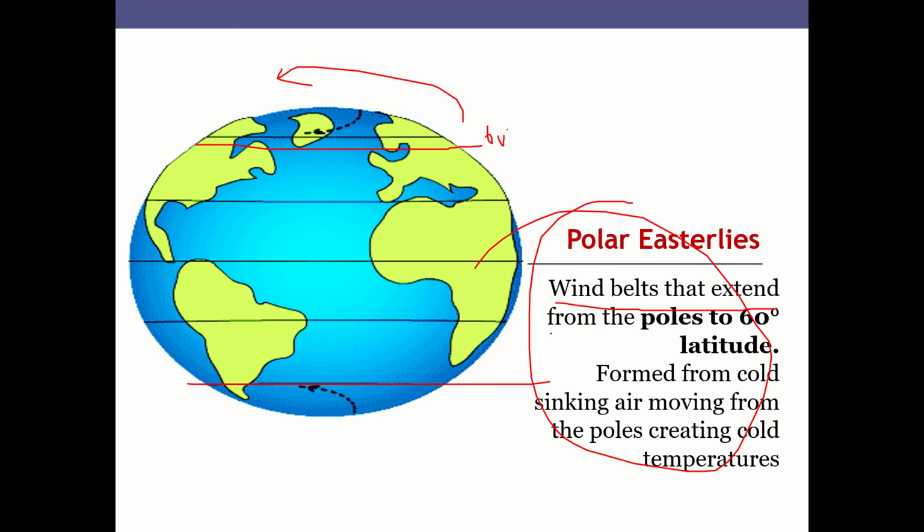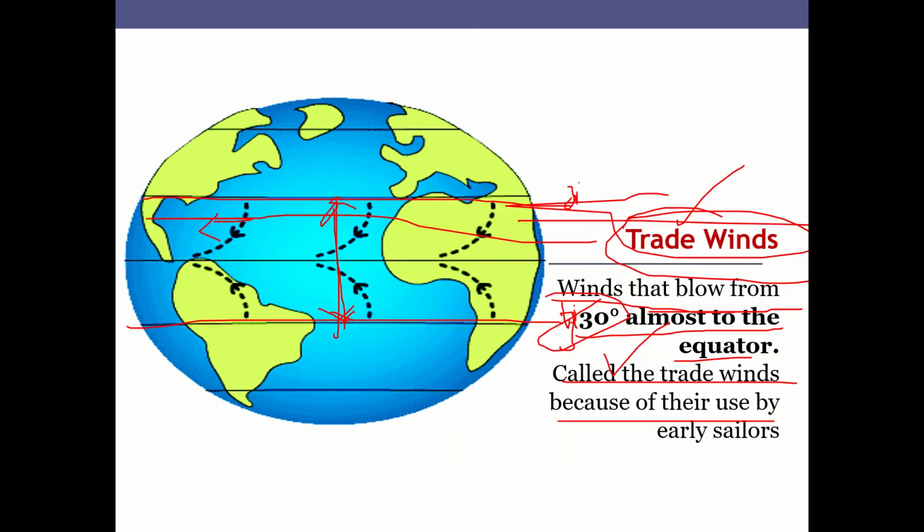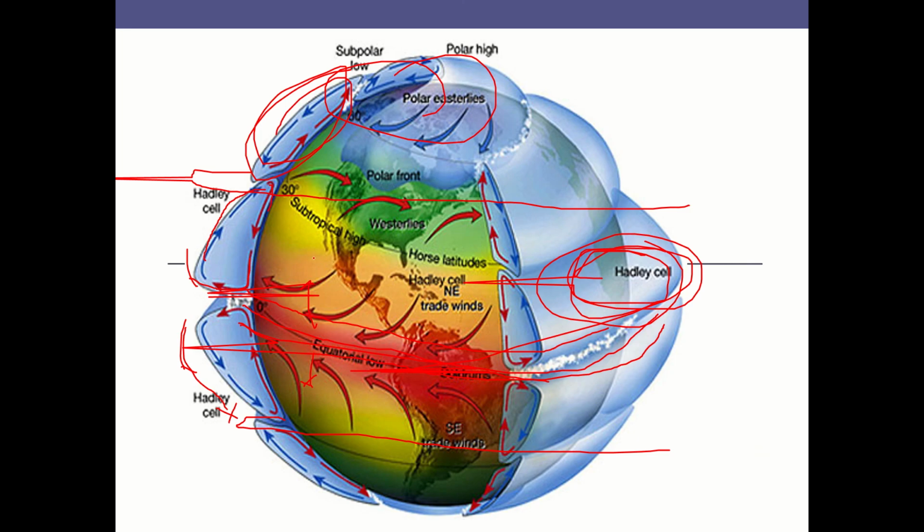Polar easterlies are wind belts that extend from the poles to 60° latitude, formed from cold sinking air moving from the poles, creating cold temperatures. These are some of the areas where you can find extreme cold regions across the globe. So to sum it up, we have the phenomenon of doldrums occurring at the equator, because of the low pressure created.